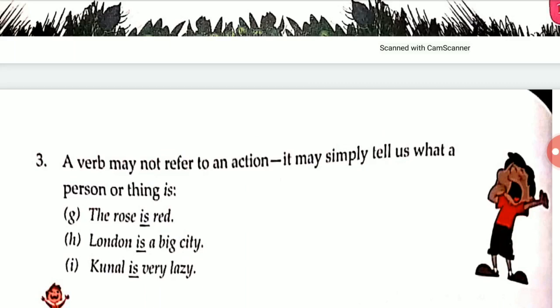For example, G: the rose is red. H: London is a big city. Kunal is very lazy. So these tell about a person or thing, how they are. They usually do not refer to an action; they usually tell something about a person or a thing.